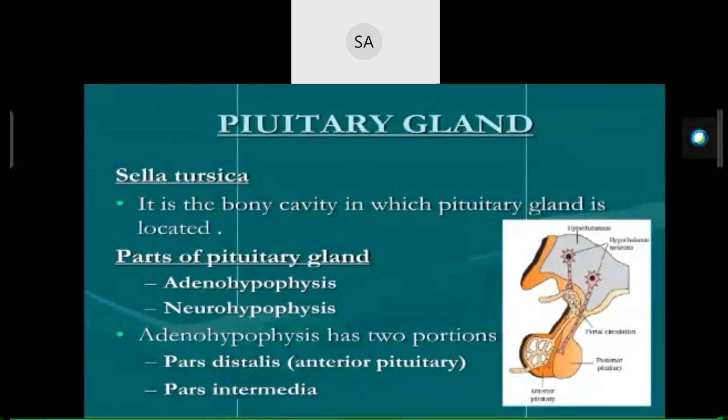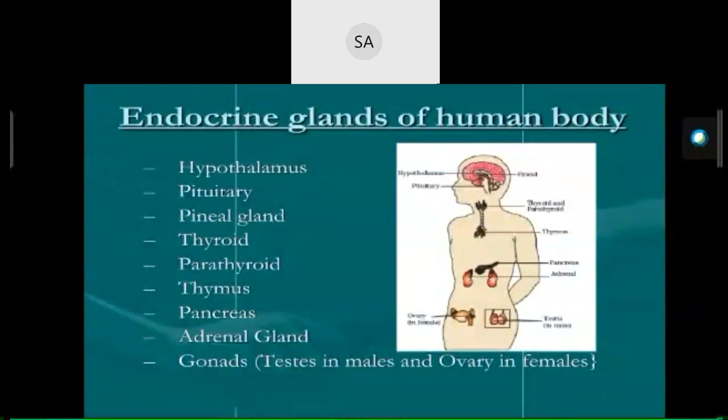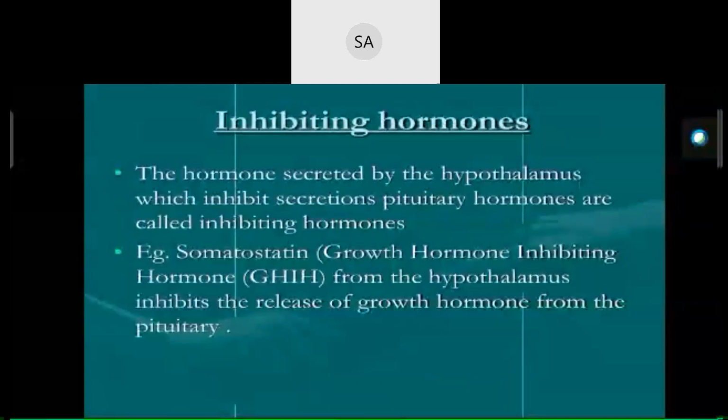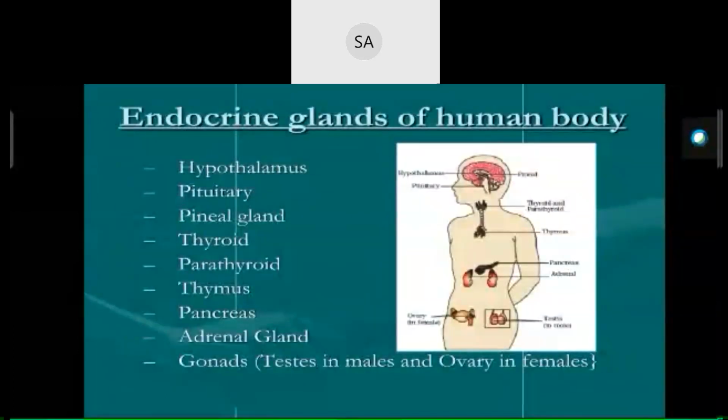Next, pineal gland. The pineal gland is located on the dorsal side of the forebrain.